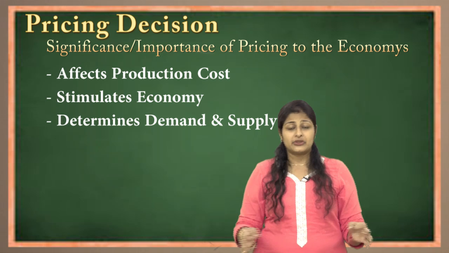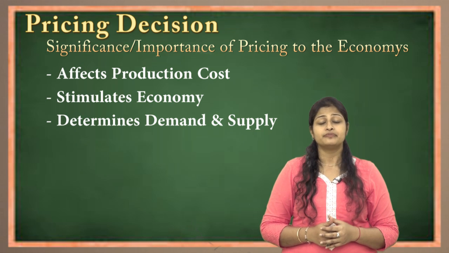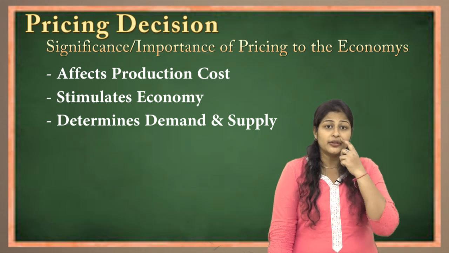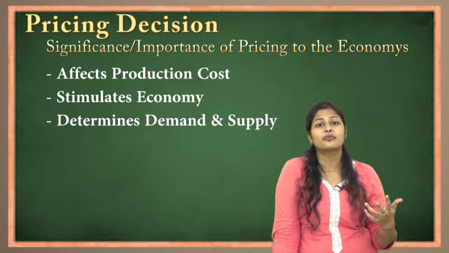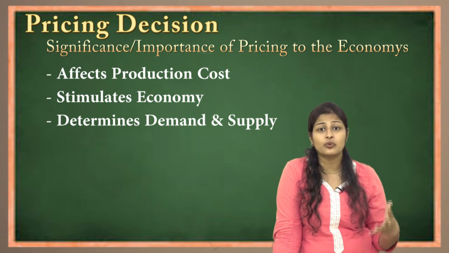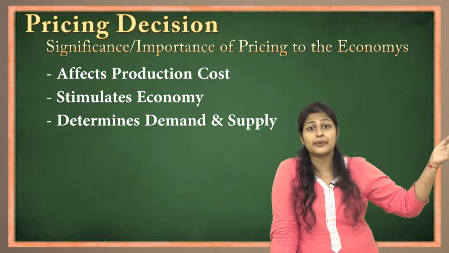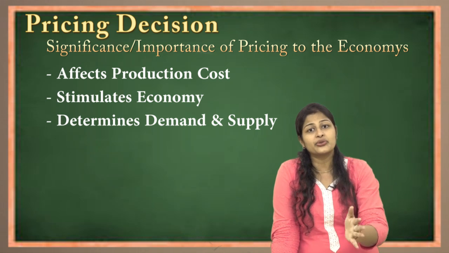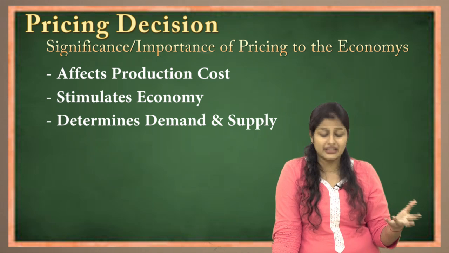Yes. This is absolutely correct. Like for example, this is not about necessity products. Necessity products are definitely demanded all the time, but when you talk about other products also, luxury, there is a demand and supply. Like for example, when you talk about flats or property, because there was an extreme demand and the supply was less, what happened to the price factor? Price factor increased. Now in such a situation, even at high prices, people are purchasing flats. So again the money is going in the economy, and the government is also earning through the registration money and everything. So definitely it is determining the demand and supply.